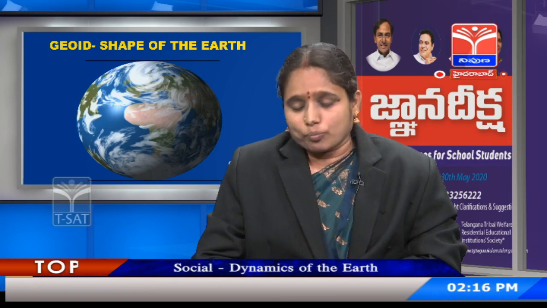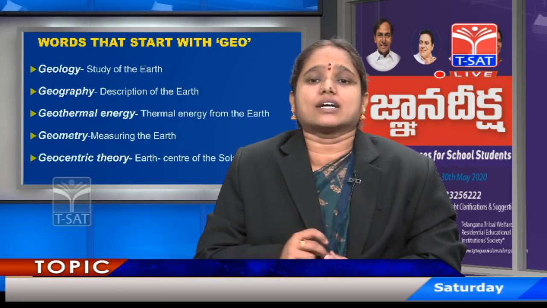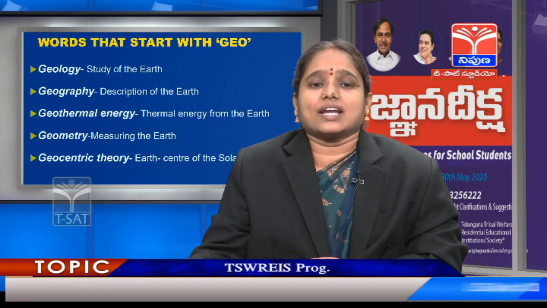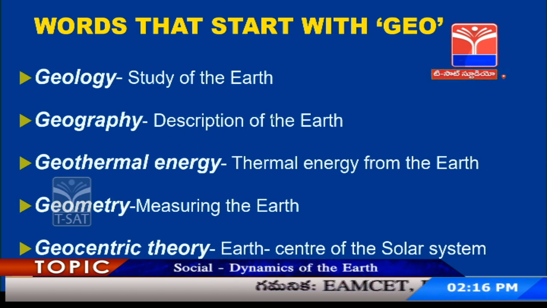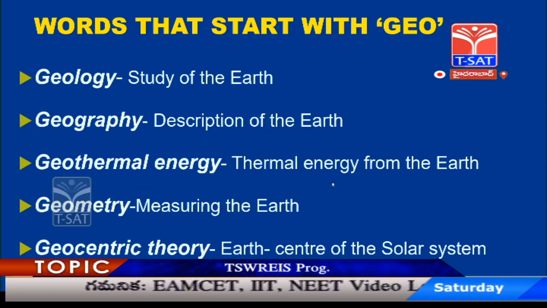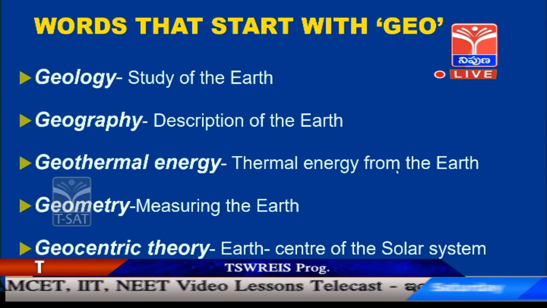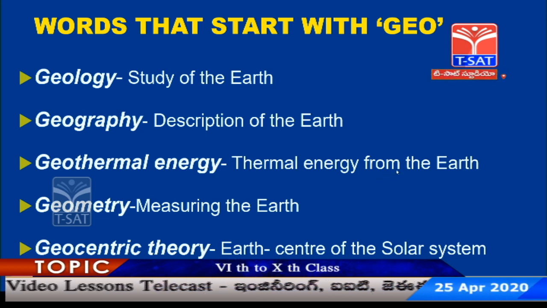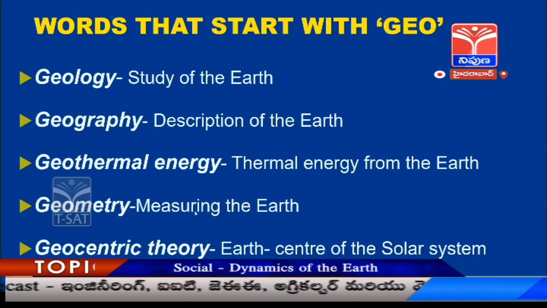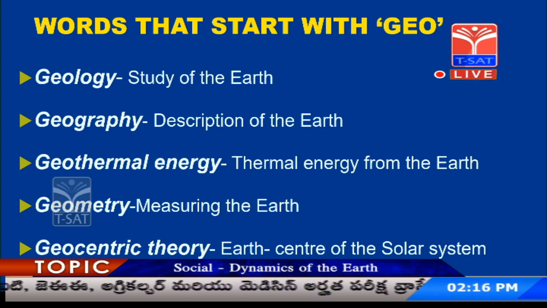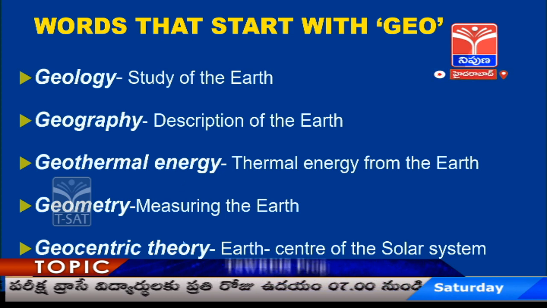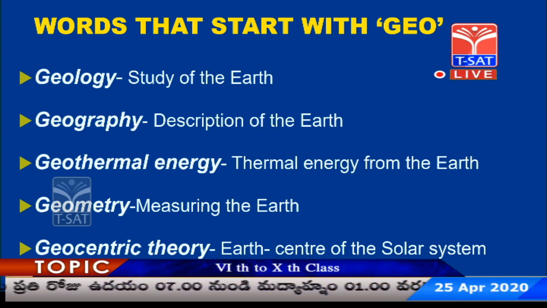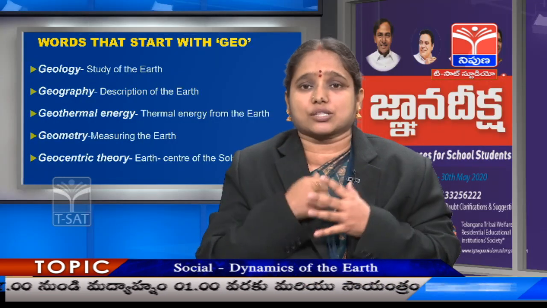You may feel it new, but you might have definitely heard some words which start with geo. Let's recall them once. Words that start with geo: geology, study of the earth; geography, description of the earth; geothermal energy, thermal energy which is generated and stored inside the earth. So geometry, measuring the earth or area of the earth. It's a branch of mathematics. You all might have come across it. And geocentric theory, the theory which proposes that earth is at the center of the solar system.